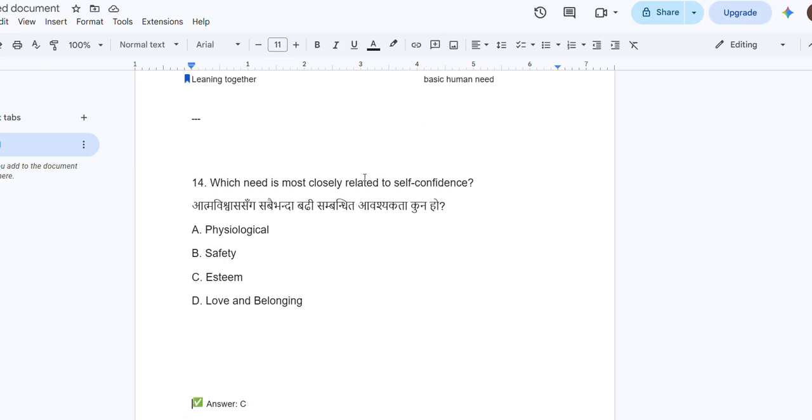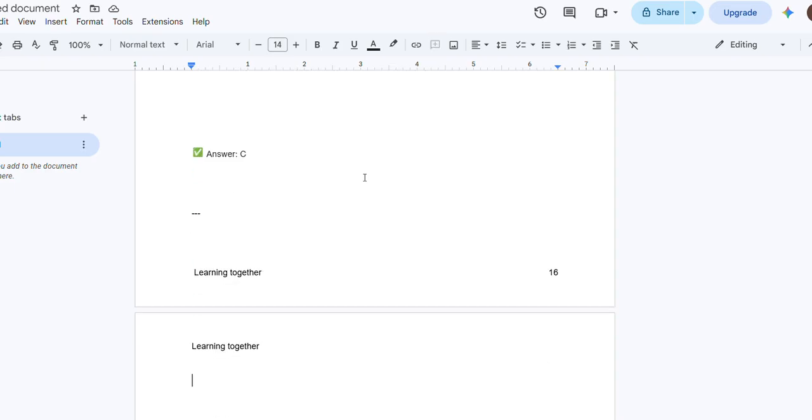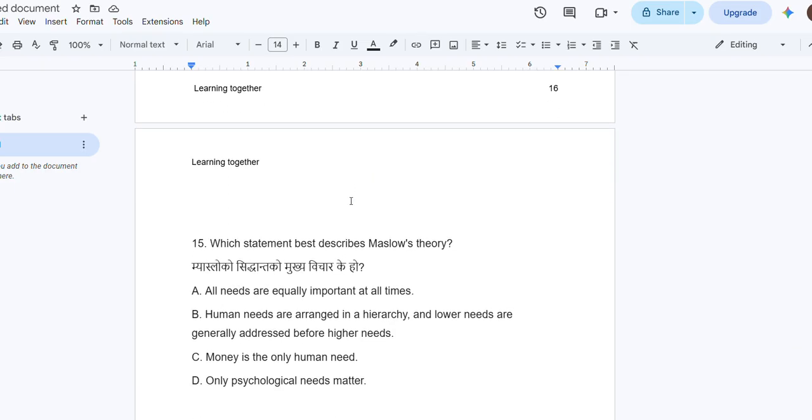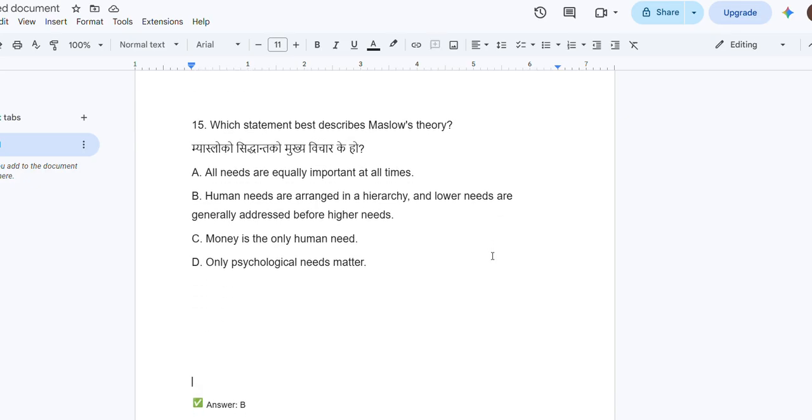That is self-esteem, C. I think there is now last question. Which statement describe Maslow theory? I think that is B. Human need are arranged in a hierarchy and lower need are generally addressed before higher need.